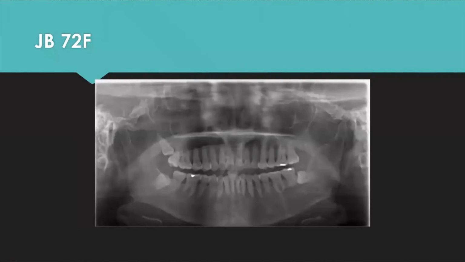This next patient is a 72-year-old female who was referred by her general dentist for extraction of tooth number 1. Now, when she came in to see me, she did not have a pan. She came in only with a PA of tooth number 1. And what happened with tooth number 1, it was starting to break through the soft tissue a little bit, and she was having some discomfort there.